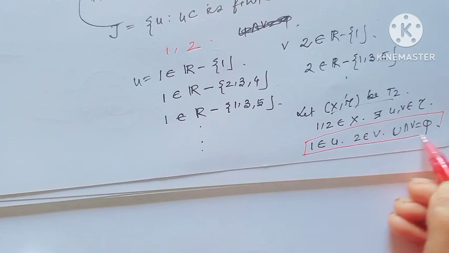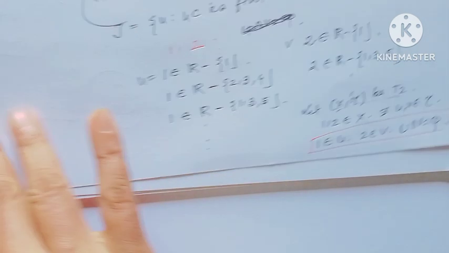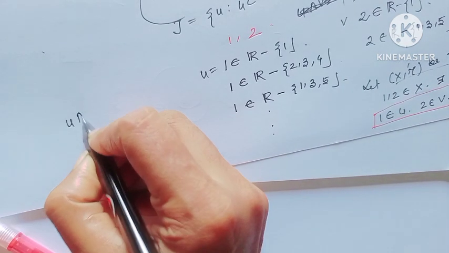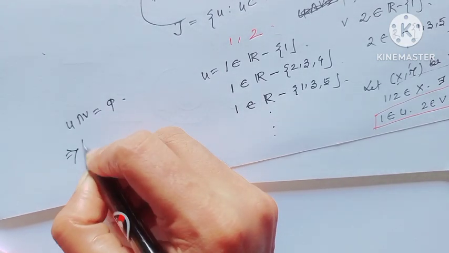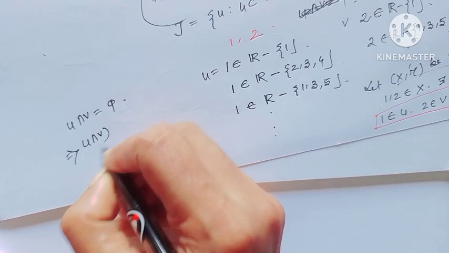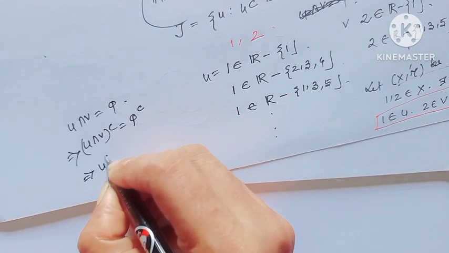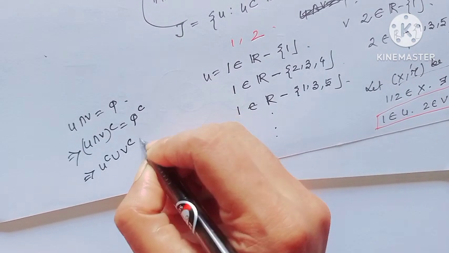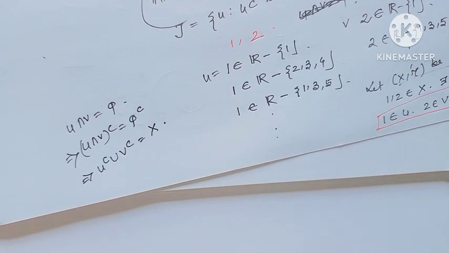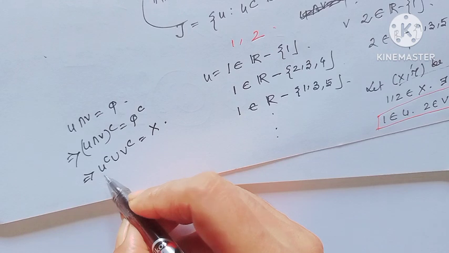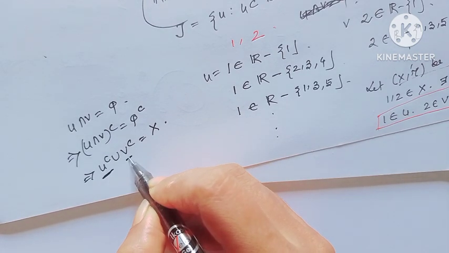Since I have assumed (X, tau) is T2 and U intersection V equals phi, taking complements on both sides, U complement union V complement would be X. And since this is the cofinite topology, U complement would be finite and V complement would be finite.